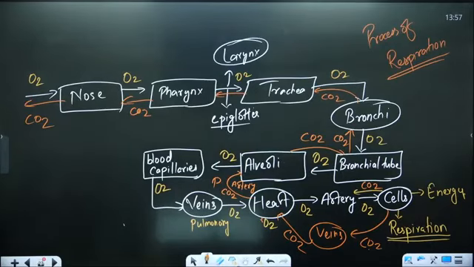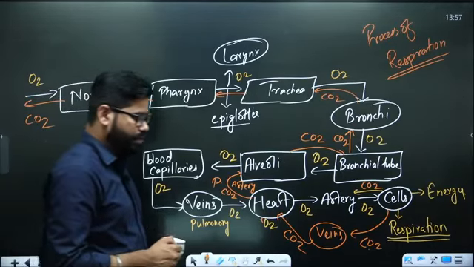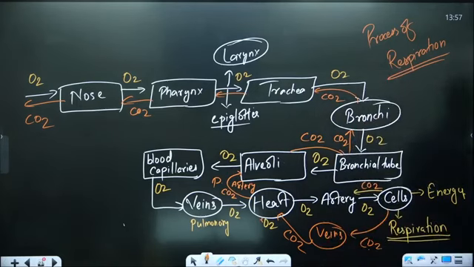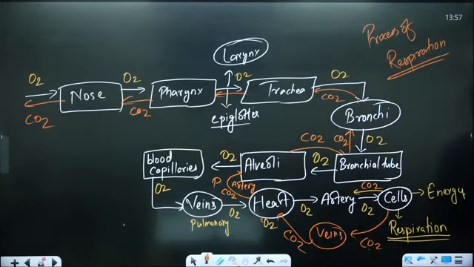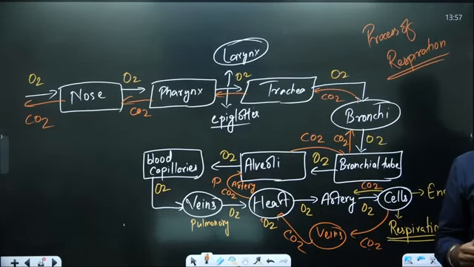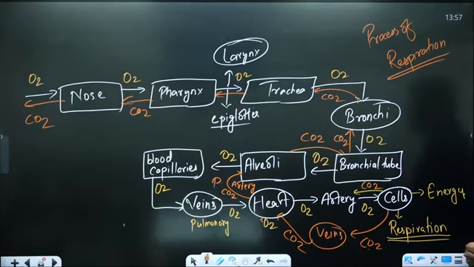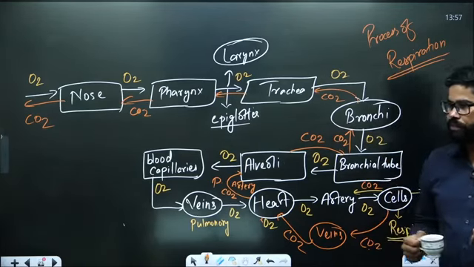We will see the food pipe. Food pipe is called as esophagus. The name of the windpipe is trachea. It is called as the windpipe, and the name of this food pipe is esophagus. Now, just look at this process once again. We will write something about epiglottis and trachea also. We will write down that also. Here I am just telling you the process.